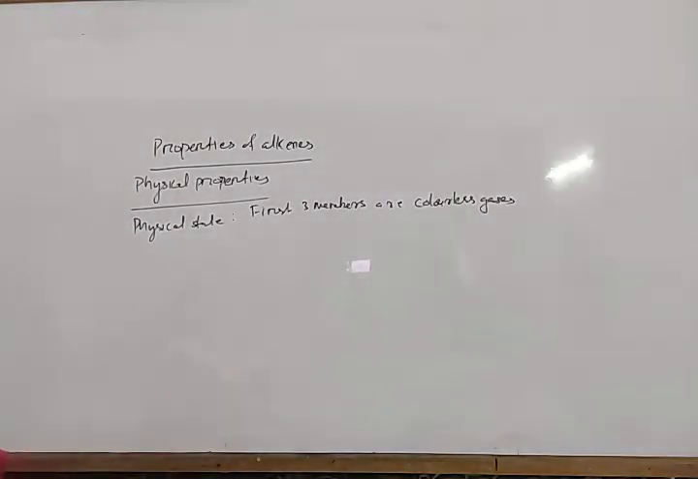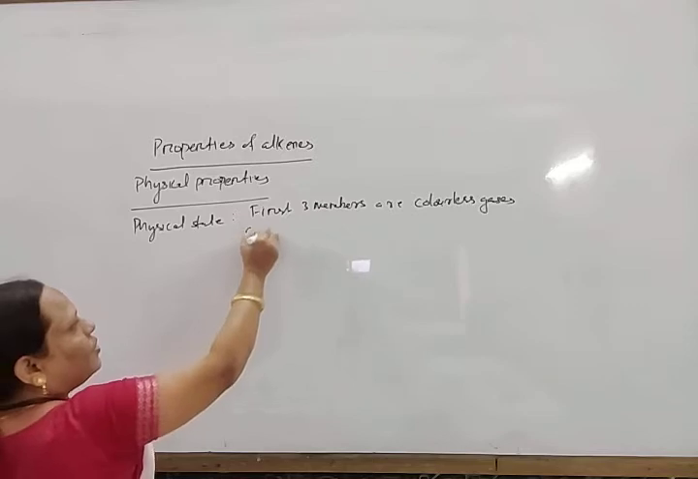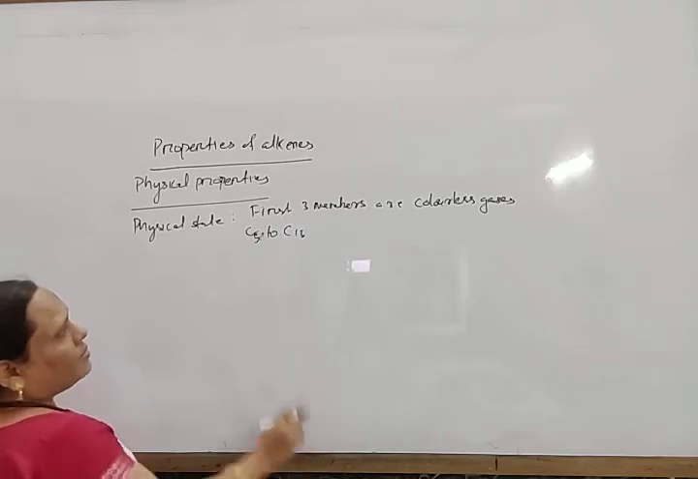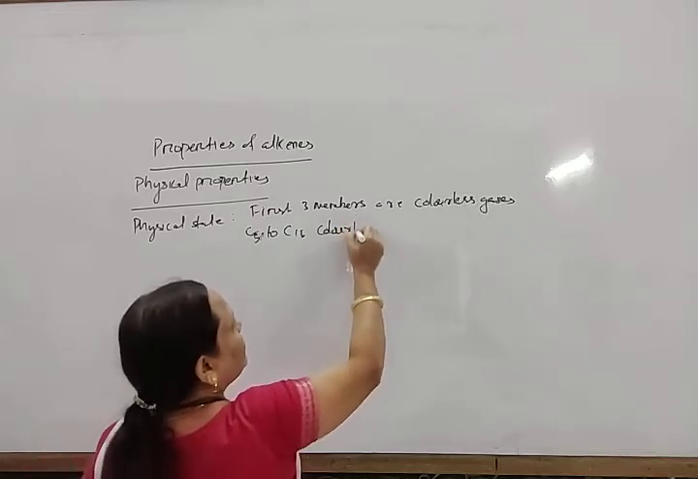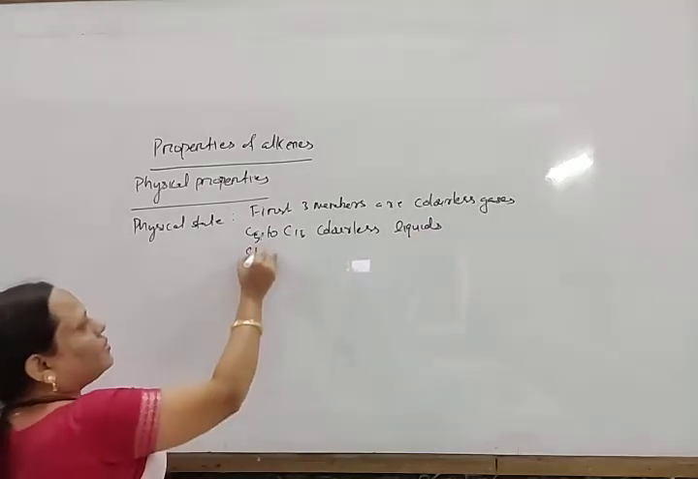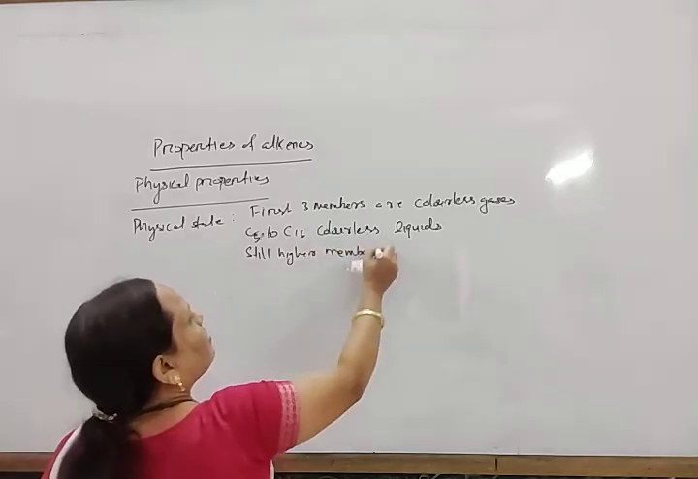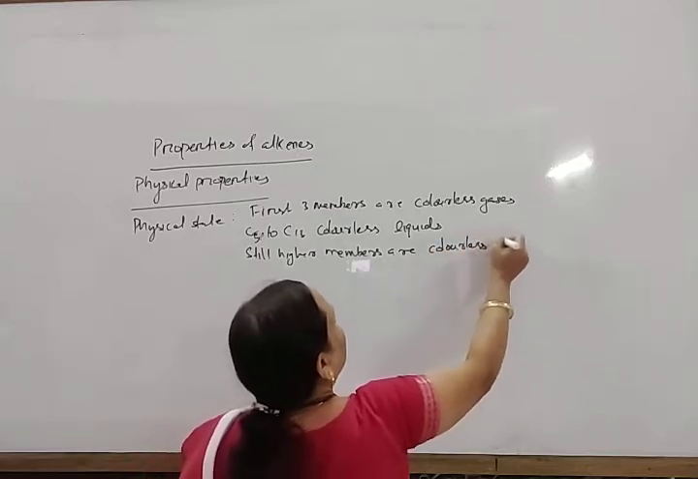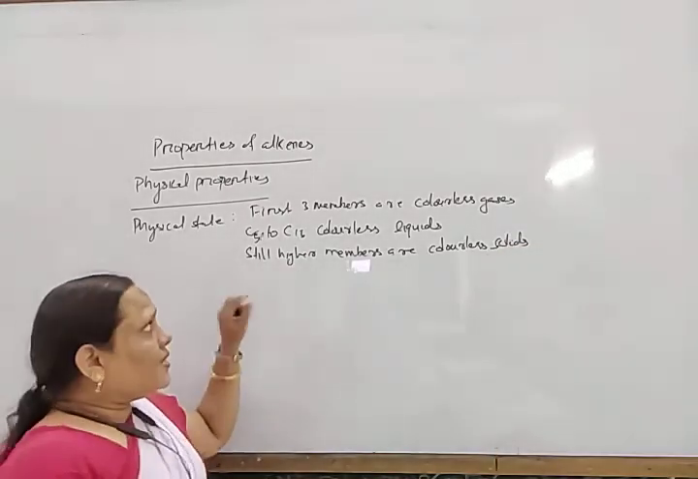Next members, C4 to C15, are colorless liquids, and still higher members are colorless solids.